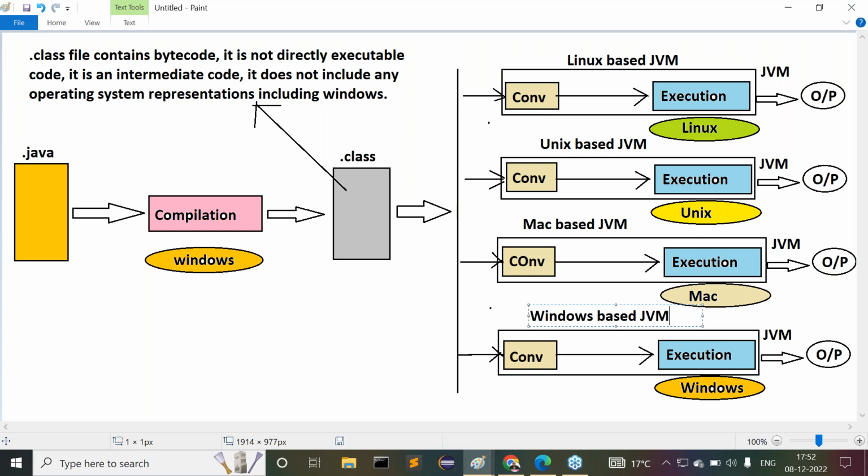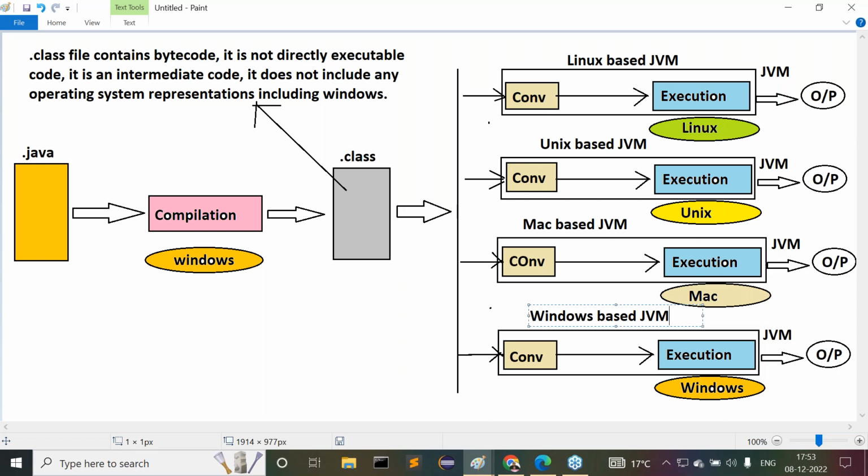Now we executed our Java program on Linux. There also Java software is required, right? To execute a Java program, Java software is required, so we have to install Java software on Linux. On Unix also Java software is required to execute our program. On Mac also, on Windows also. Everywhere Java software is required. Are you all getting these points or not?